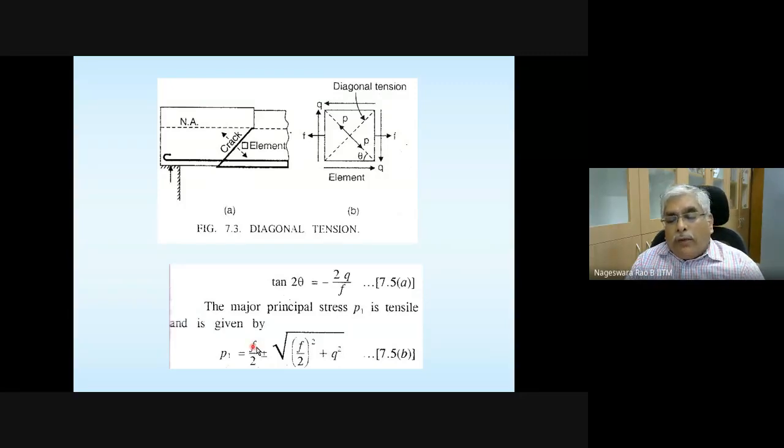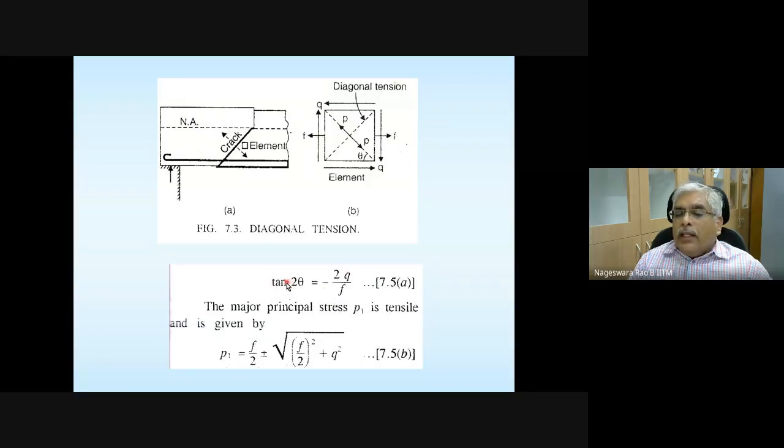Once you get the flexural stress or the normal stress, and once you get the shear stress, you can calculate principal stresses, major principal stress and minor principal stress, at various locations along the length of the beam as well as depth of the beam. Also at those locations, you can calculate the direction of principal stresses or principal planes. The orientation of cracks can be explained using this relation.